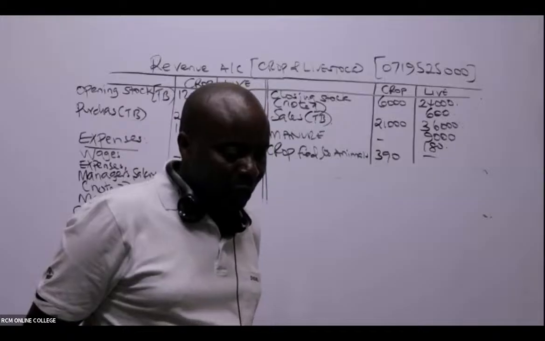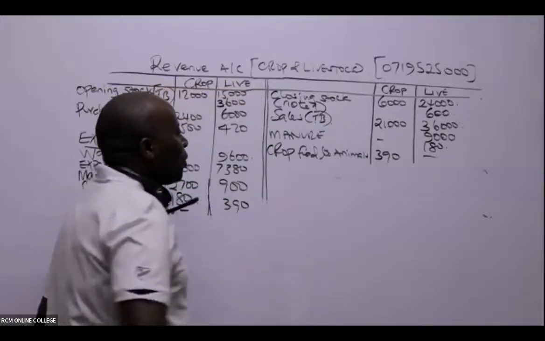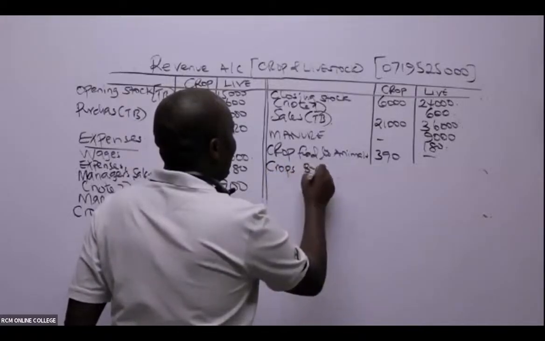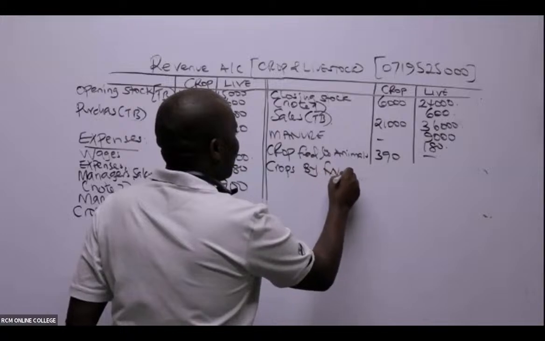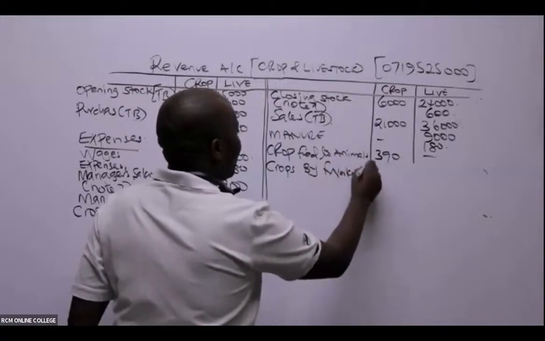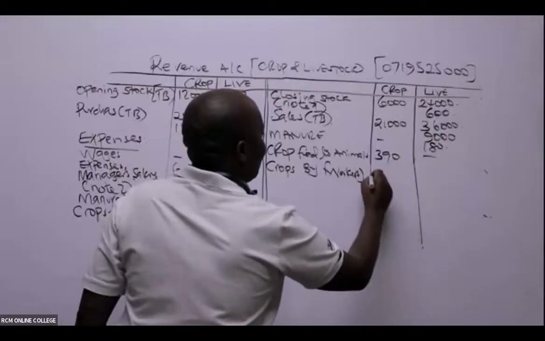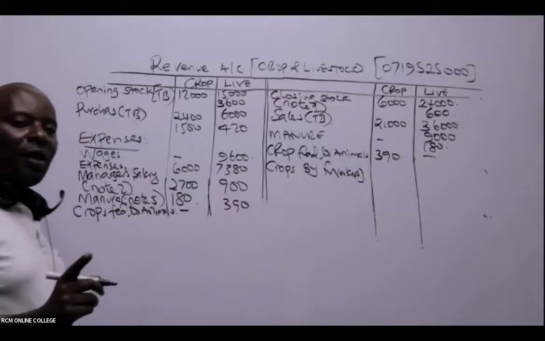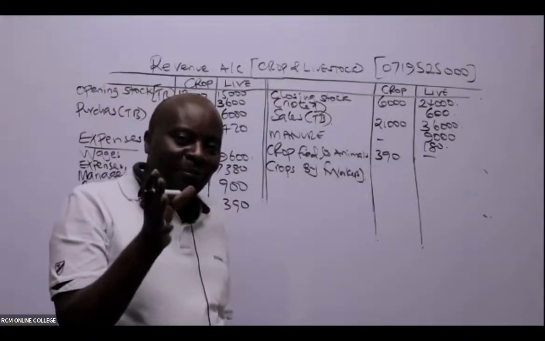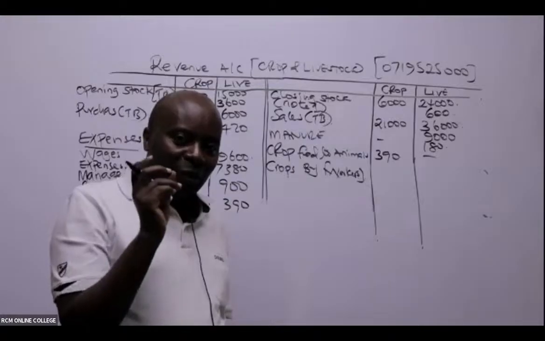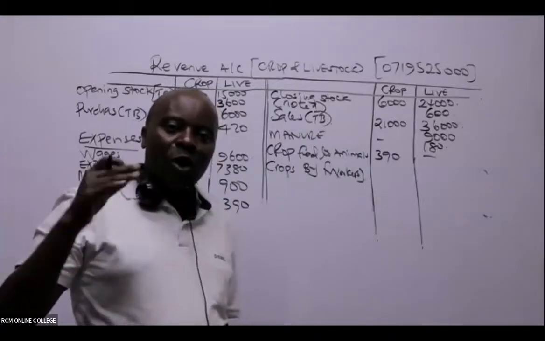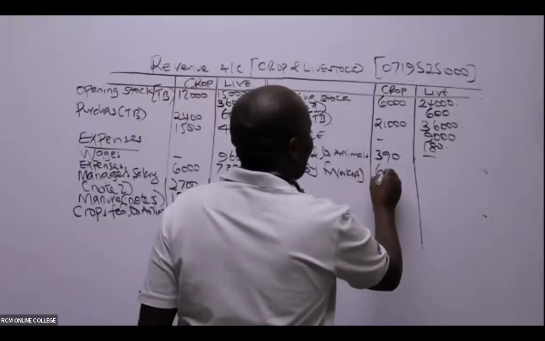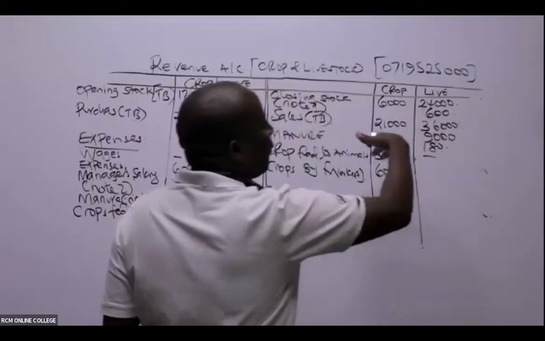Is there somebody who is able to see the crops consumed by farmers? So what are we going to do here? Crops consumed by workers. Great, I love this. So crops consumed by workers, of course I can see an output. That's not disputable. I can see an output from crops. So how much is this? Ladies and gentlemen, this is 600. From the crops. Of course, here the animals are not involved at all.